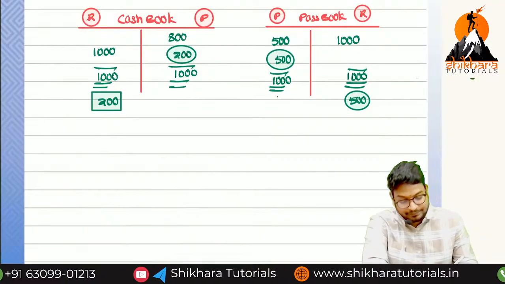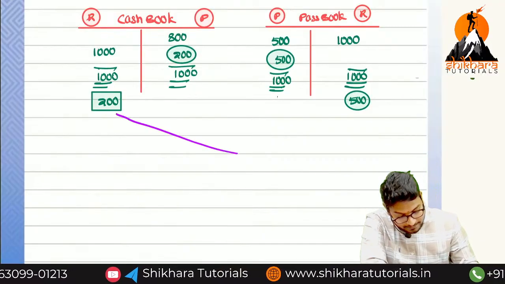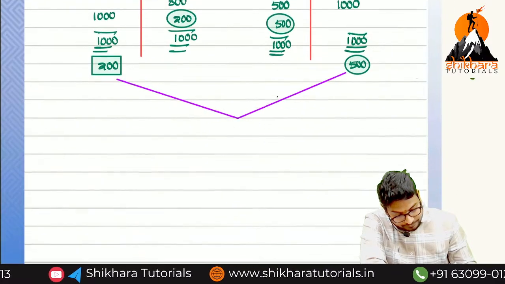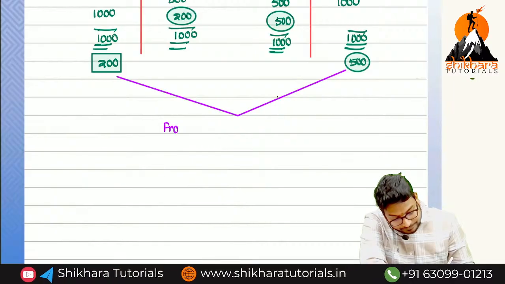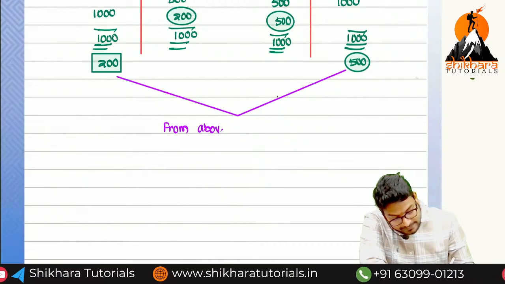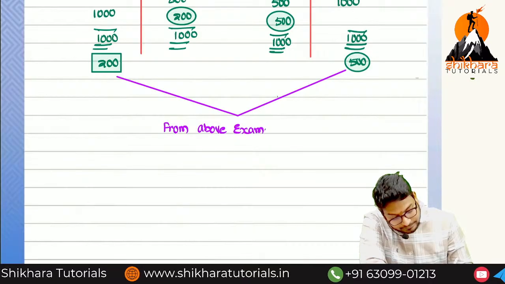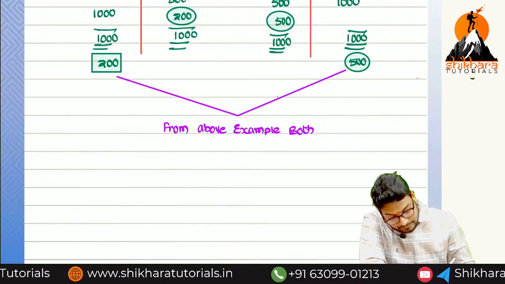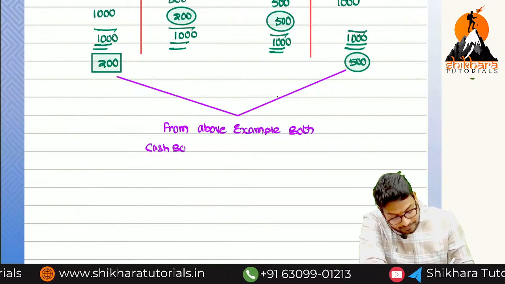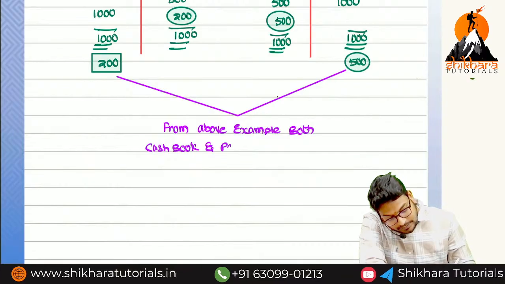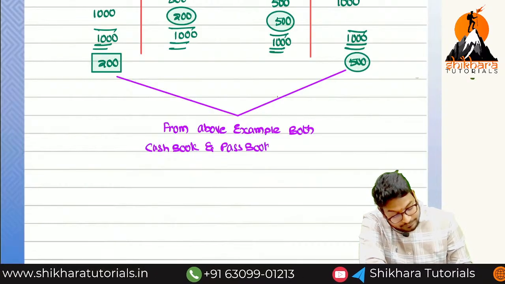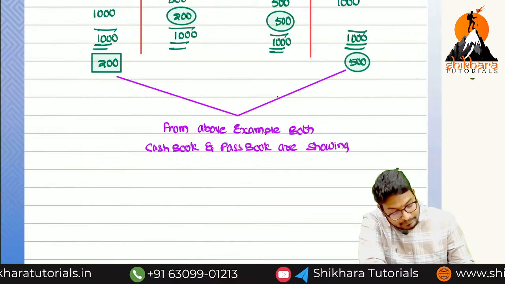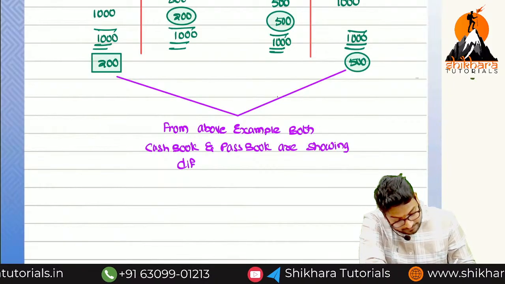So from the above example, both cash book and passbook are showing different balances.